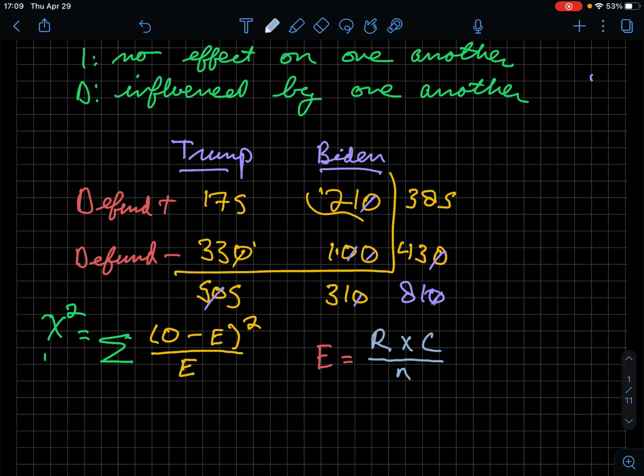So where are we getting these numbers to begin with? If we look at the row total and add up across here, this is 385. That's the row total for this first row. The second one here is 430. So we move from left to right. Then we get column totals by moving up and down: 175 plus 330 is 505, and for here it's 310.